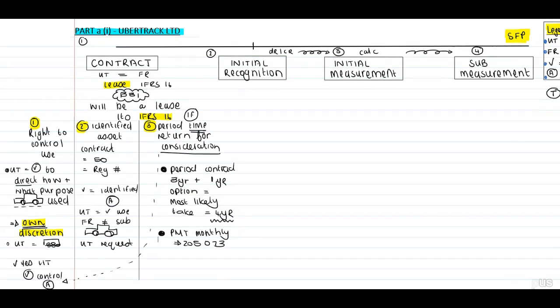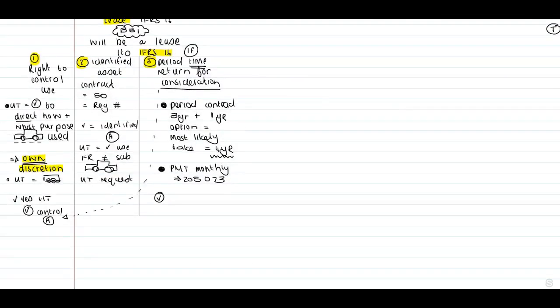Therefore, yes, guys, the contract stipulates the period and the consideration. And we need to remember to include our final conclusion that based on this, yes, this will be a lease in terms of IFRS 16.